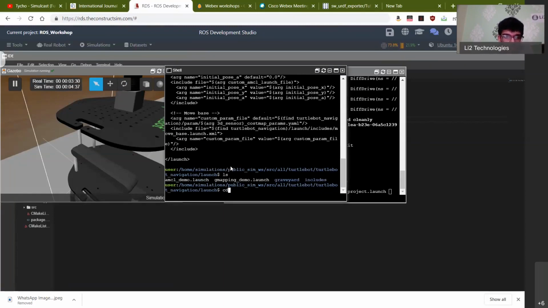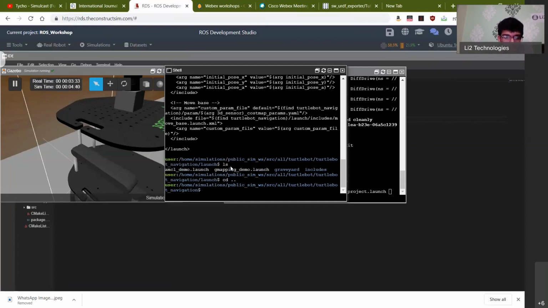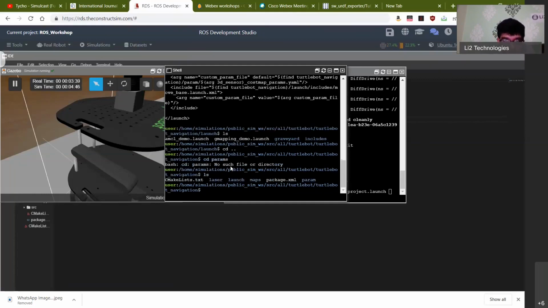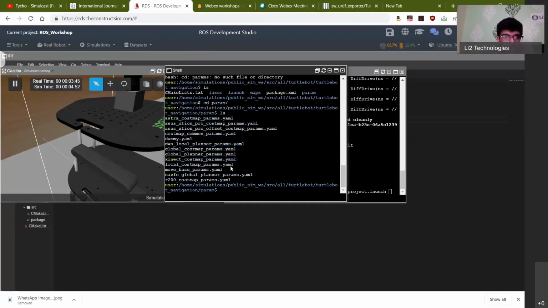So let's also take a look at the, let's go back again, and then let's go on to the param folder. Within that, if you remember, I spoke to you about a bunch of other packages. So there is the costmap common params, and then there is the global costmap. There's the global planner. And then there's a Kinect costmap specifically designed. These are all customized. Sometimes the inbuilt ROS packages may not work directly with your camera. So these are customized packages that you have available for specific cameras. This is specifically for Kinect, and this is specifically for Asus's camera.